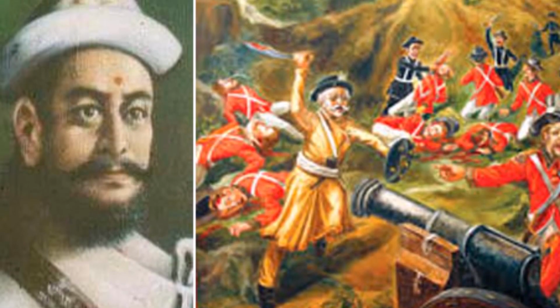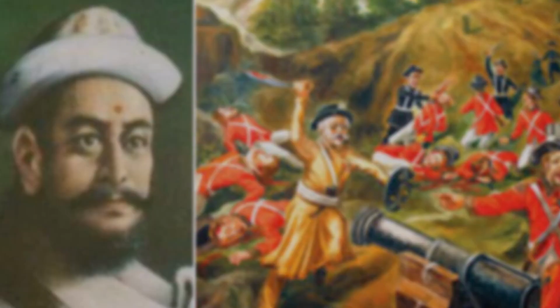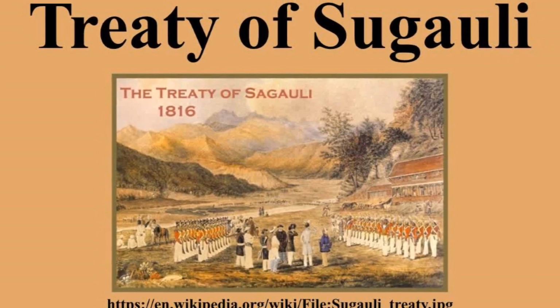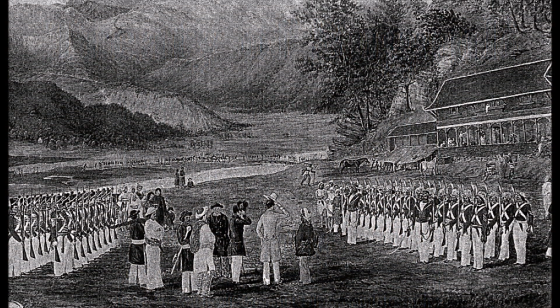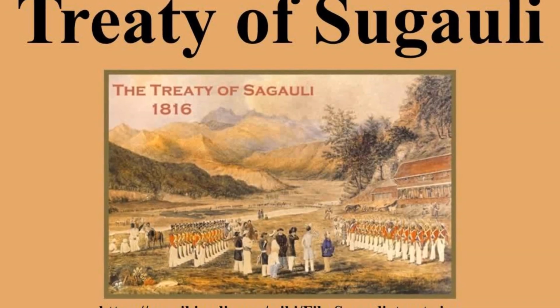In our previous video, we talked about the Anglo Nepal War, and today we are going to discuss one of the most unfair and discriminating consequences of the Anglo Nepal War, and it was the Treaty of Sugauli 1815. After the Anglo Nepal War, a treaty of peace and friendship was signed between the government of Nepal and the East India Company. It was popularly known as the Treaty of Sugauli 1815.